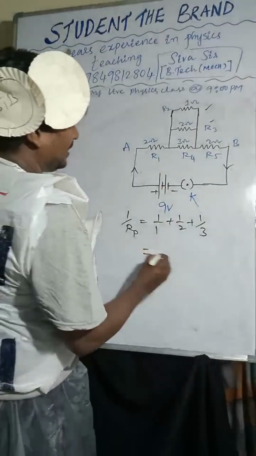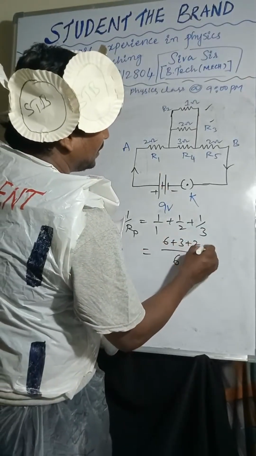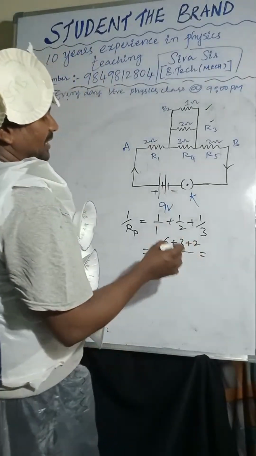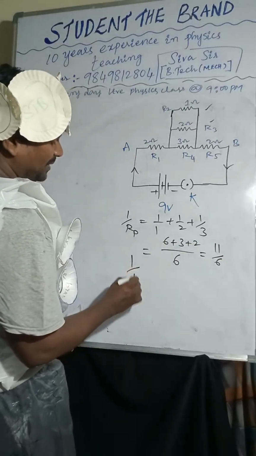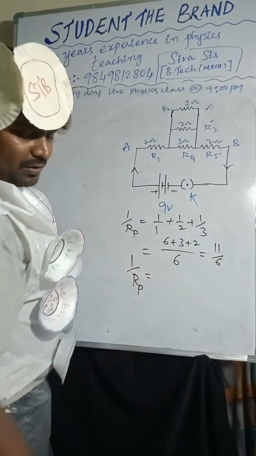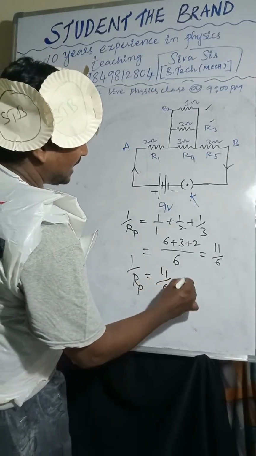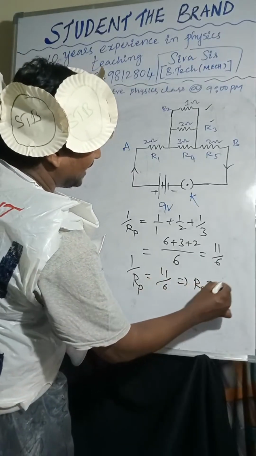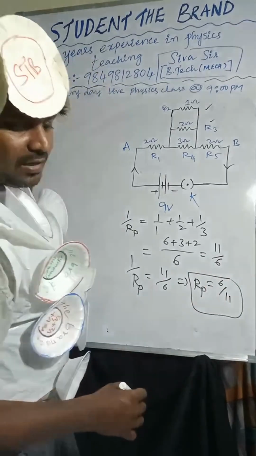So that's why I'm taking 6 plus 3 plus 2, that is 11 by 6. So 1 by Rp equal to 11 by 6, Rp equal to 6 by 11. Try to solve in this manner.